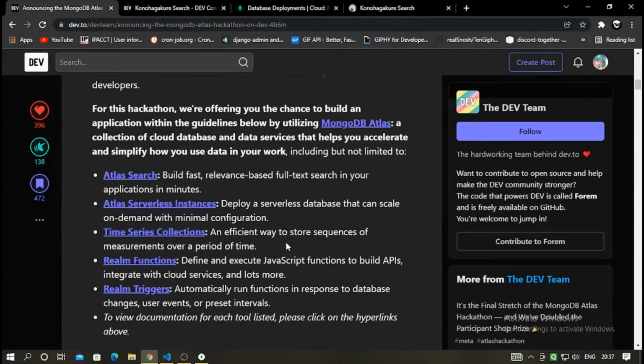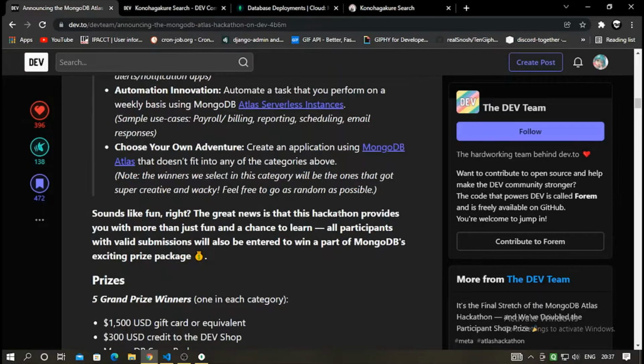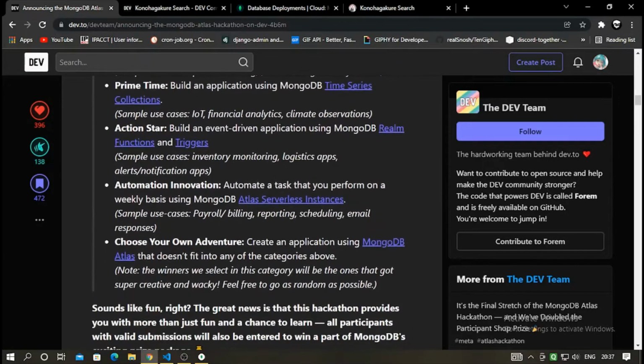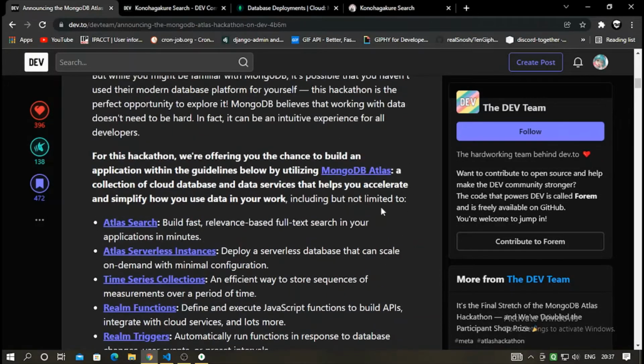These were some categories, and my submission category would be choose your own adventure, where we have to build something utilizing the MongoDB Atlas.